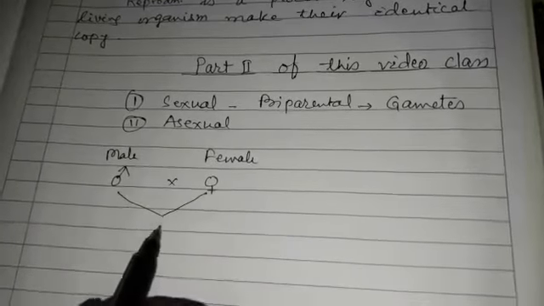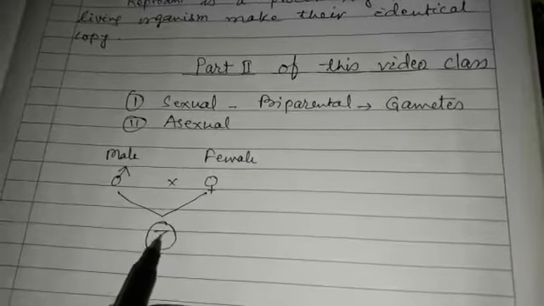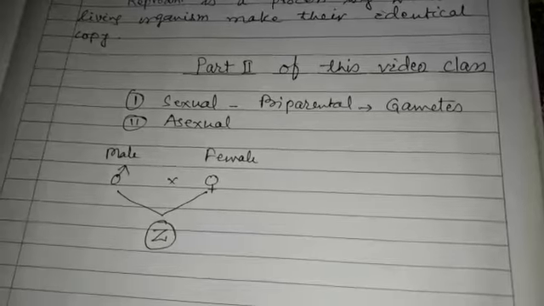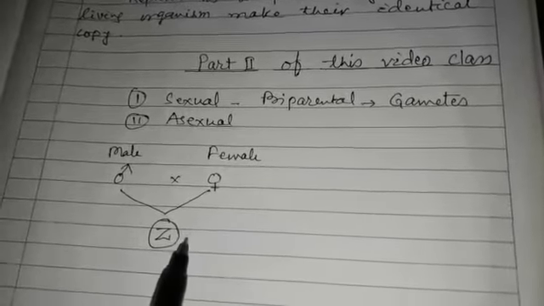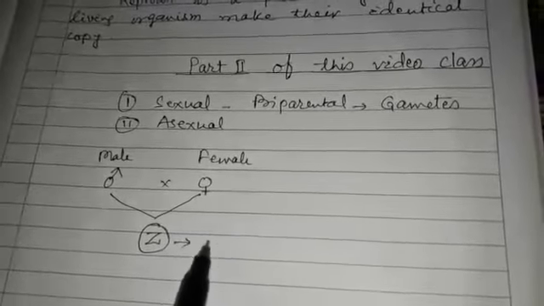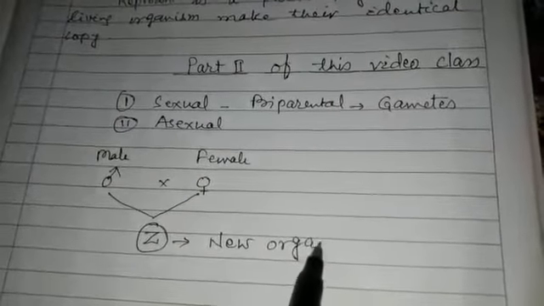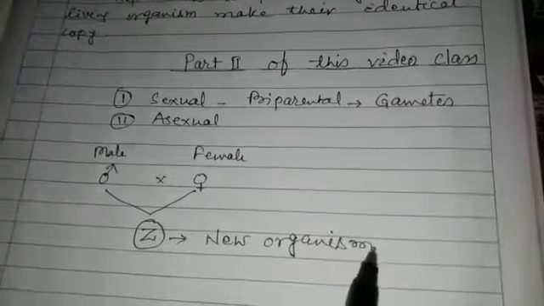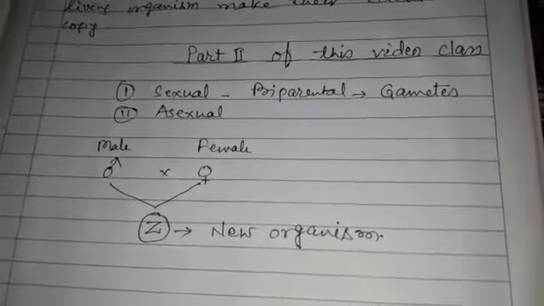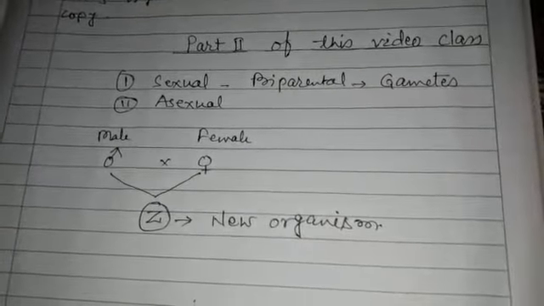And by the fusion of these two gametes, a single-celled structure, the zygote, is formed, which ultimately develops into a new organism. This mode of reproduction is known as the sexual mode of reproduction.